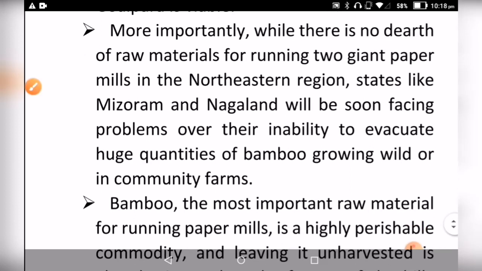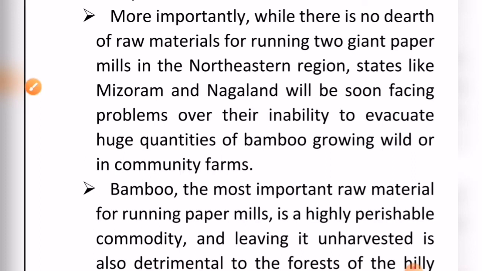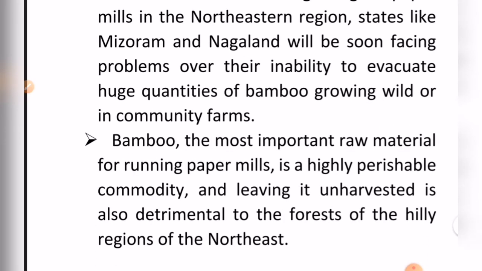Apart from that, from an environmental point of view, if bamboo plants are not cut in time, it may cause a severe threat to the other vegetation in their proximity. So from both sides, it is a win-win situation. It only depends upon the government to revive these paper mills. So this is the detailed analysis about the various issues associated with the paper mills, with the main focus on the paper mills of Assam. So thank you for watching the video.